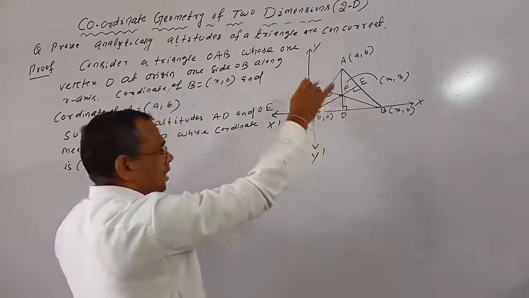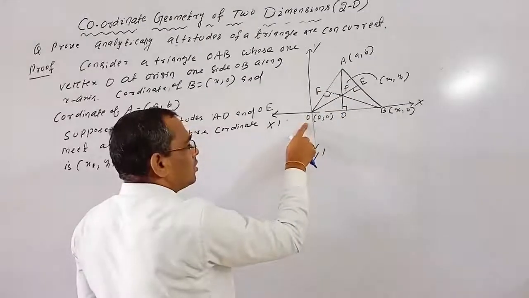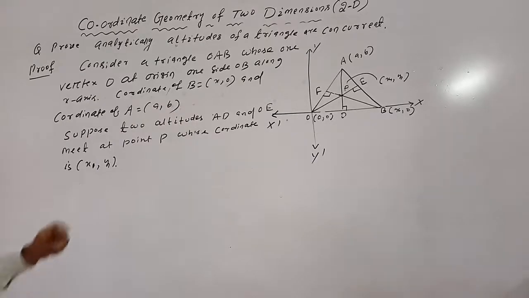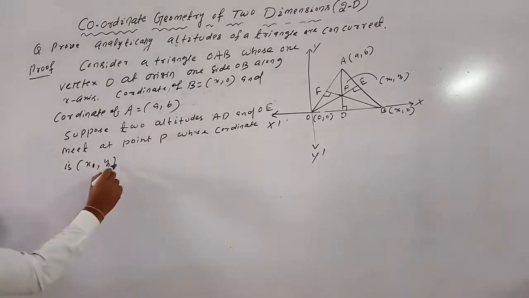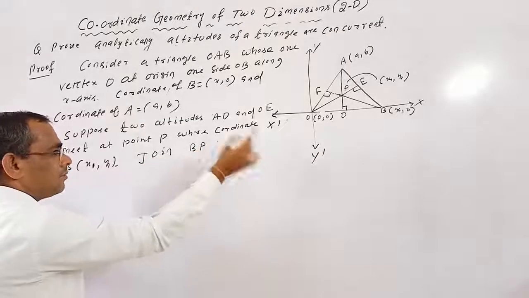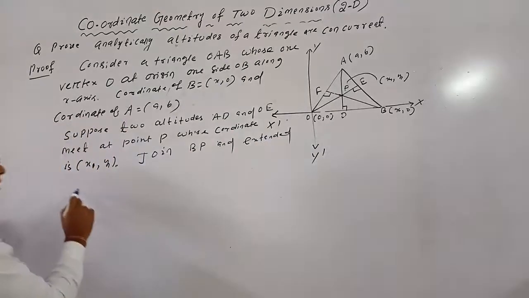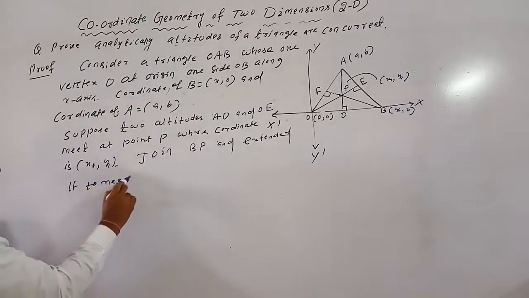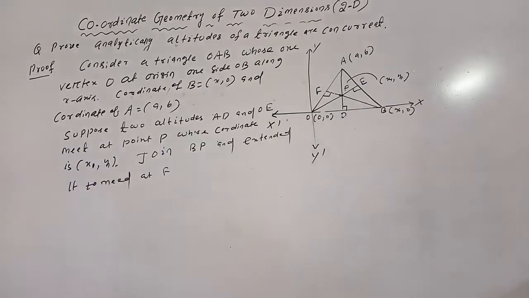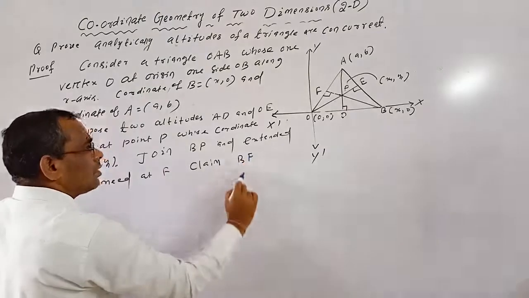So three altitudes are concurrent means we must prove BF perpendicular to OA. If we can show BF is perpendicular to OA, then the three altitudes are concurrent. Next, join BP and extend it to meet at F. Claim: BF perpendicular to OA.